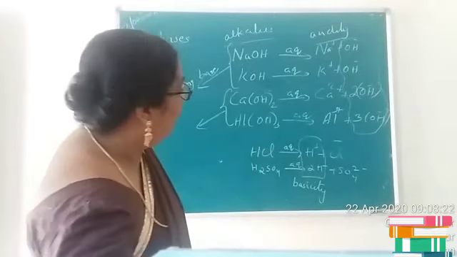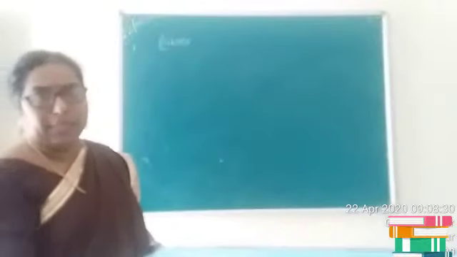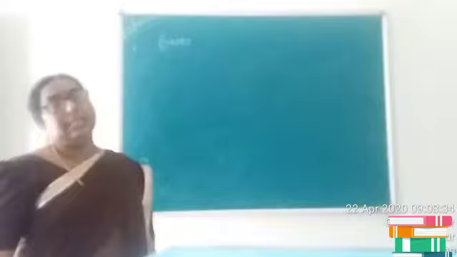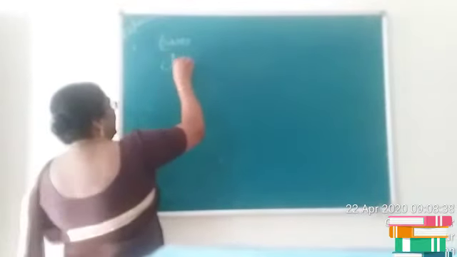Now let us consider the properties of bases. Already we have discussed the physical properties. They are also corrosive, they possess a bitter taste, or they are soapy in nature, and bases generally turn red litmus to blue. Now let us start with the chemical properties.